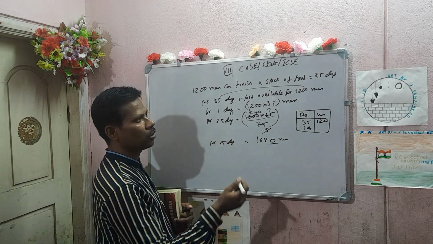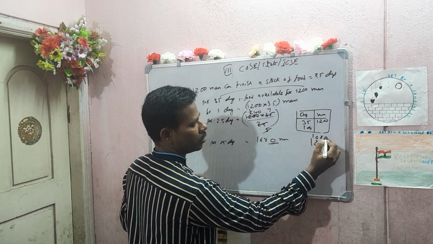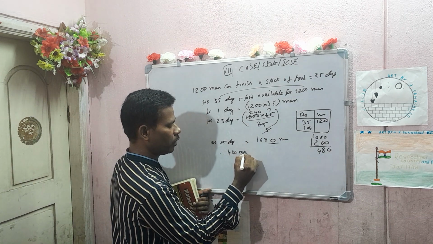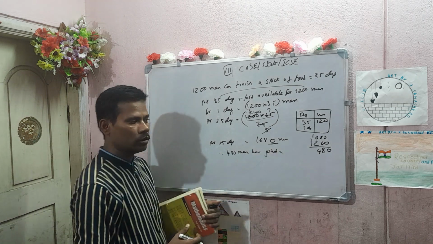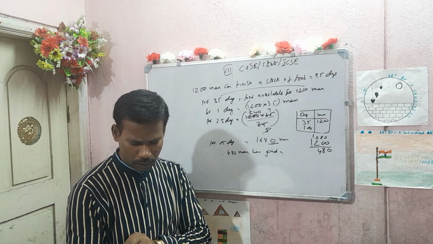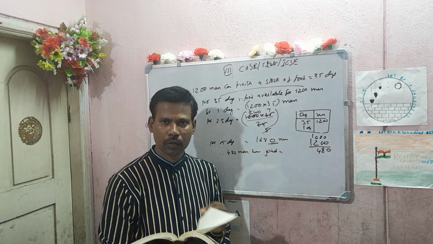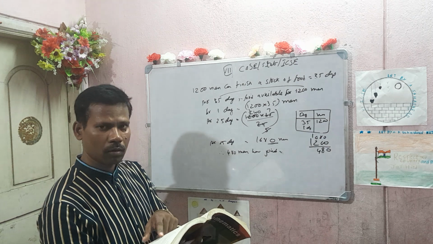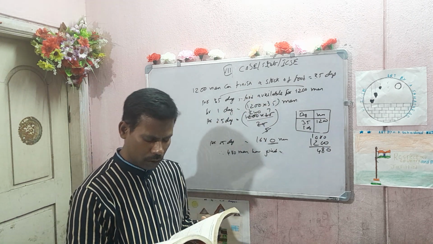Actually 1200 men were there, now 1680, so 480 men have joined, so that the stock may last for 25 days. Next question.